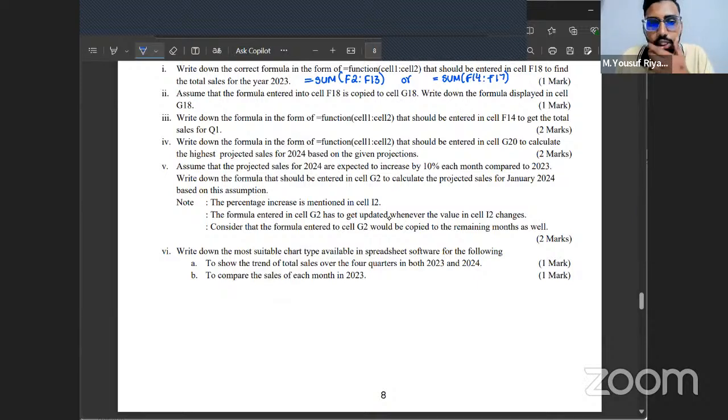Right, let's go for the next question. Assume that the formula entered into cell F18 is copied to cell G18.